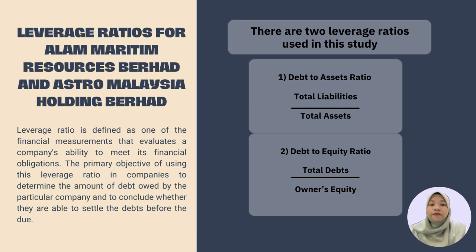I will continue to the leverage ratio for Alam Maritim Resources BERHAD and ASTRO Malaysia Holding BERHAD. Leverage ratio is defined as a financial measurement that evaluates a company's ability to meet its financial obligations. The primary objective of using the leverage ratio is to determine the amount of debt owed by a particular company and to conclude whether they are able to settle the debt before it is due. There are two leverage ratios used in this study, which are the debt to asset ratio and the debt to equity ratio. Debt to asset ratio is calculated by total liabilities over total assets, whereas debt to equity ratio is calculated by total debt over owner's equity.